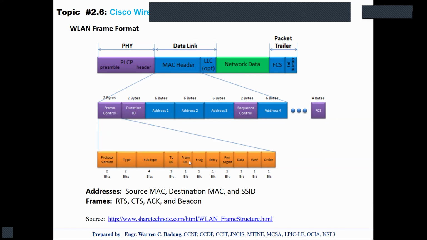Now, there are different frame formats, and different forms of frames such as RTS, CTS, acknowledgement, and beacon frame. There are also probe request and probe response. So these are also some new frames necessary for the control connection of our clients to the AP. These frames are necessary other than the data frame.